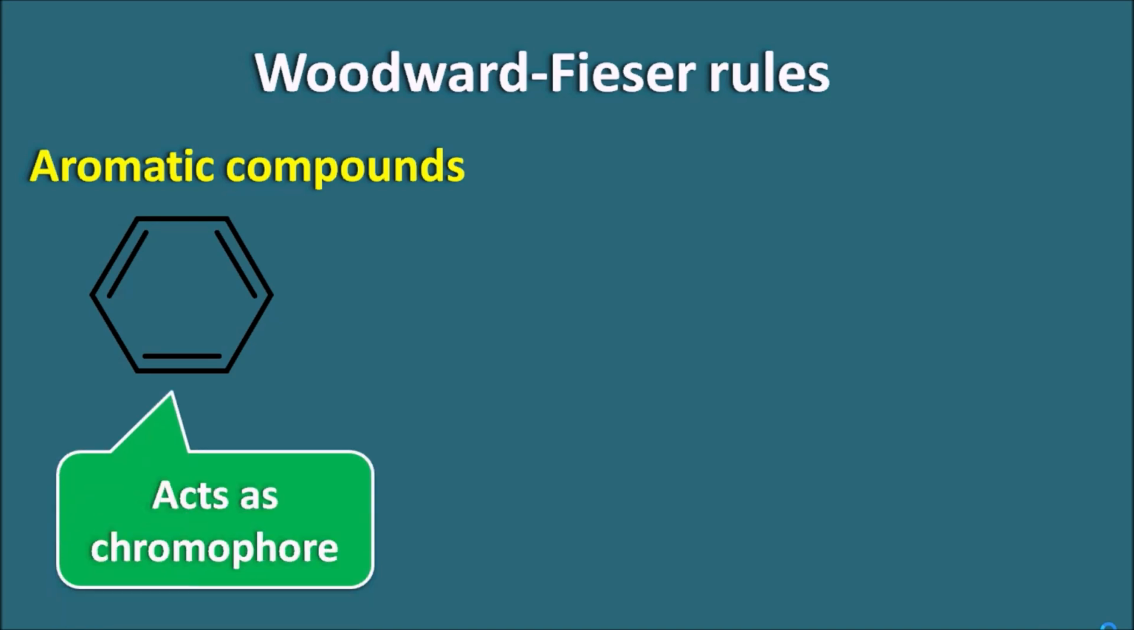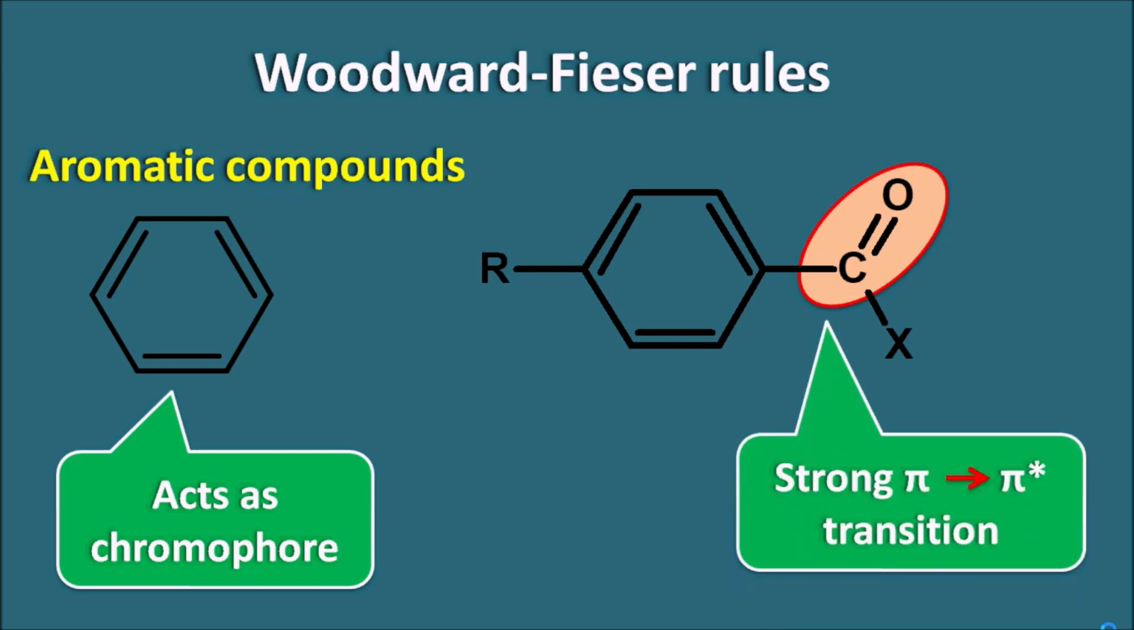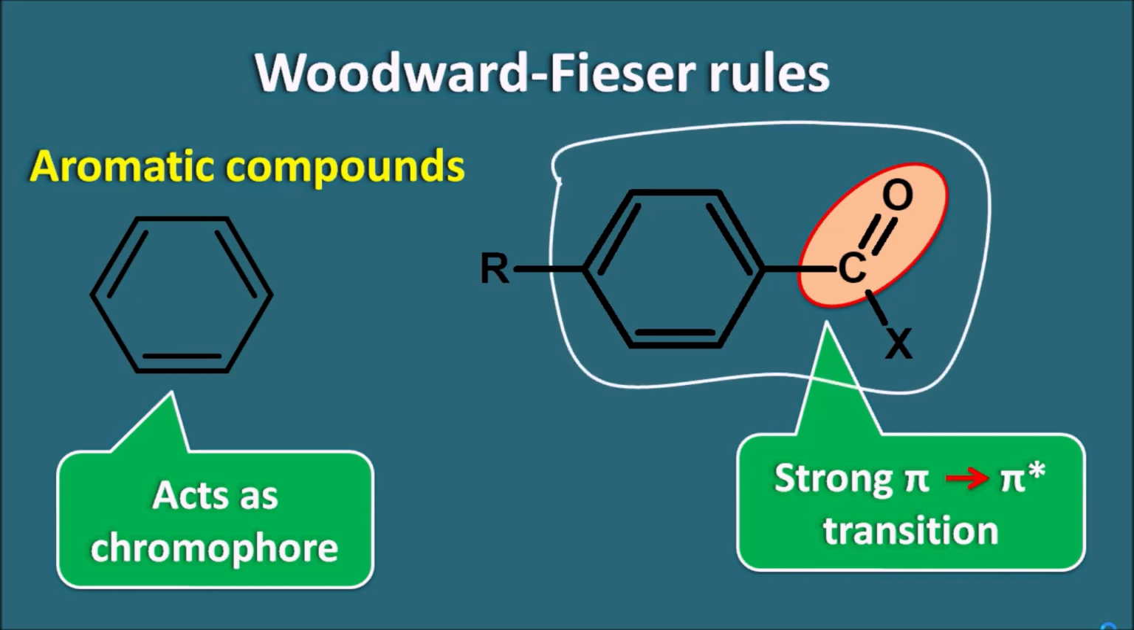But most of the aromatic compounds are substituted with different types of groups. So let us take an aromatic compound like this. And in this aromatic compound, we can observe a carbonyl group which is attached to this benzene ring system. Because of the addition of this carbonyl group, this chromophore now has a strong pi to pi transition. So this compound having a phenyl ring with a carbonyl group acts as a chromophore.